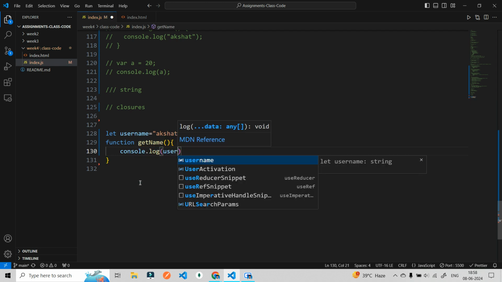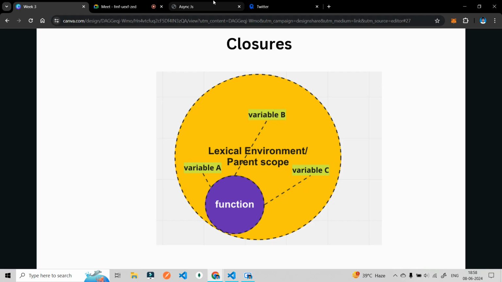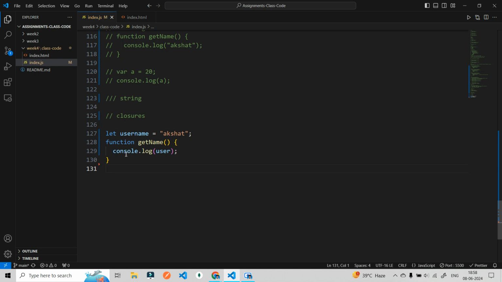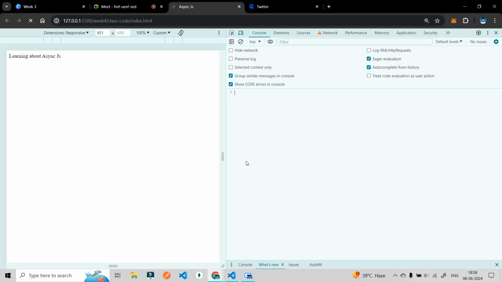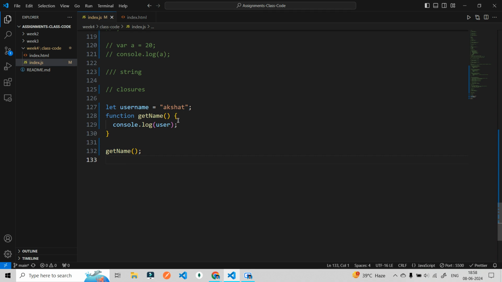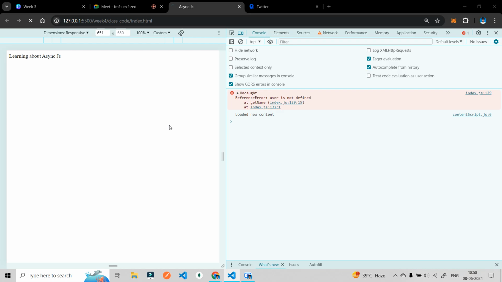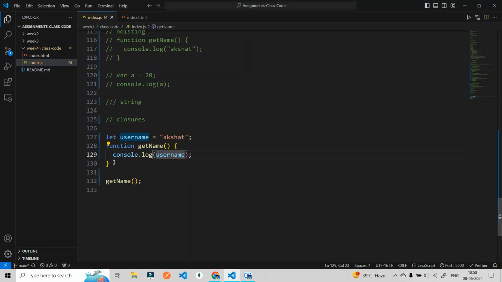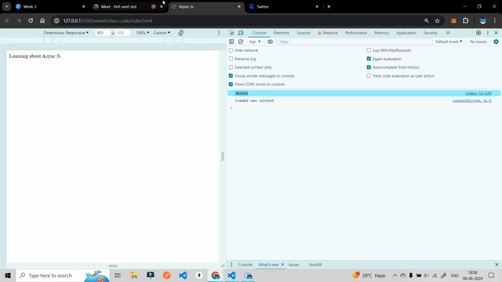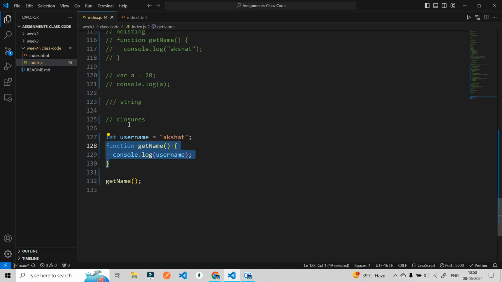console.log, and we are getting the username here. Of course, I have not called the function. Of course, you are going to see Akshat. This is a function with its lexical environment. What is its lexical environment?